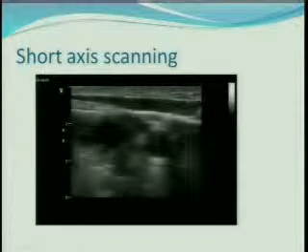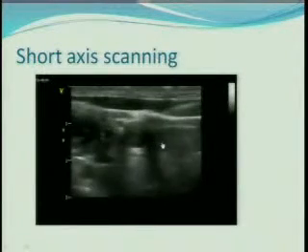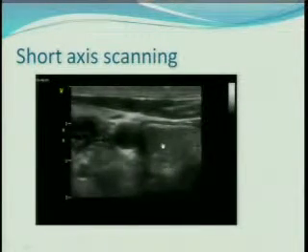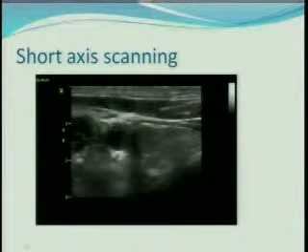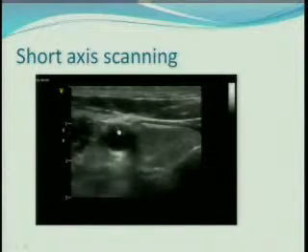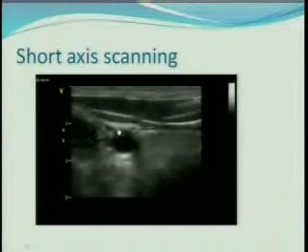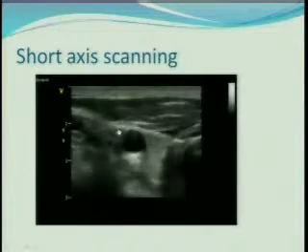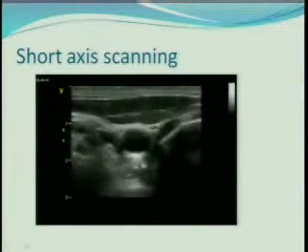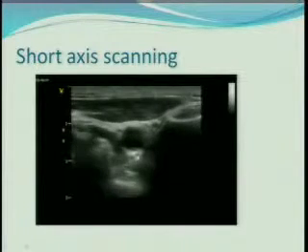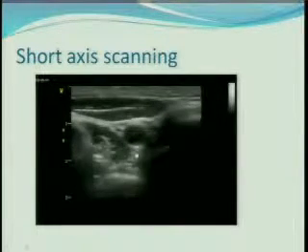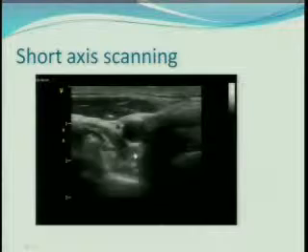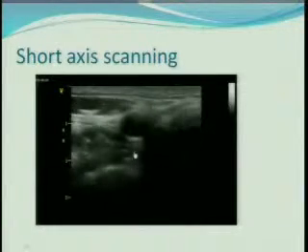Once we have done that, we move on to look at the same thing from caudal to cranial in a short axis view. Why do we really look in a short axis view? Because we need to look at the clot or a plaque in both long as well as short axis views.